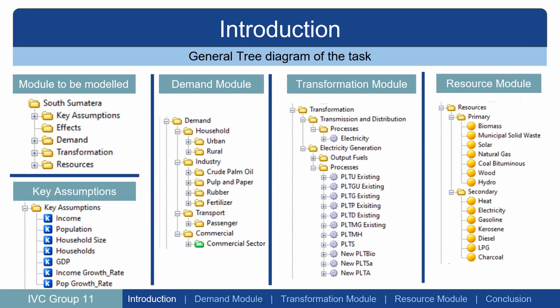Here is the general tree diagram of the task. On our left, we see the module to be modeled, South Sumatra, consisting of key assumptions and so on. And we can see that there are still some scenarios for the key assumptions: income, population, household size, and so on. Same thing with the demand module, transformation module, and resource module. Okay, next please.